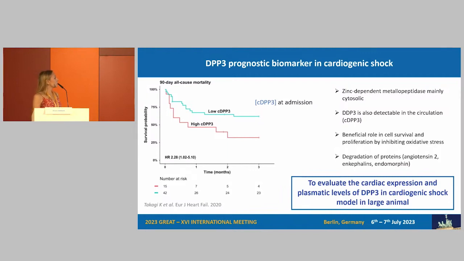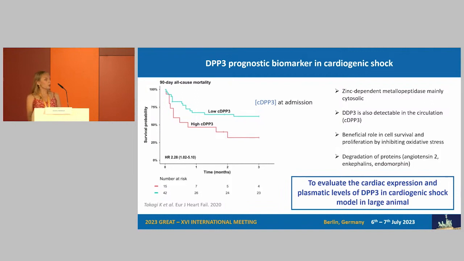If we look at patients in cardiogenic shock after myocardial infarction, patients who had higher levels of cDPP-3 at admission had higher mortality rates. So DPP-3 appears to be a prognostic biomarker in cardiogenic shock.